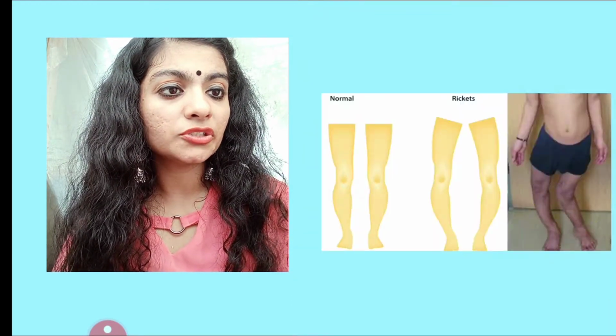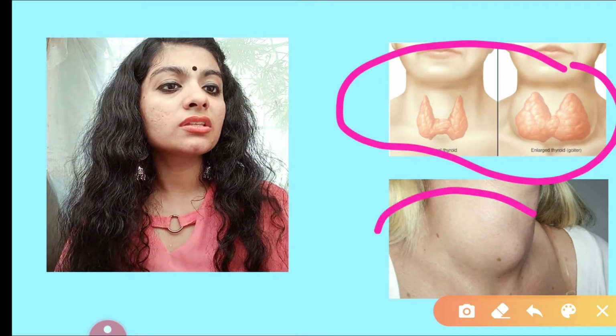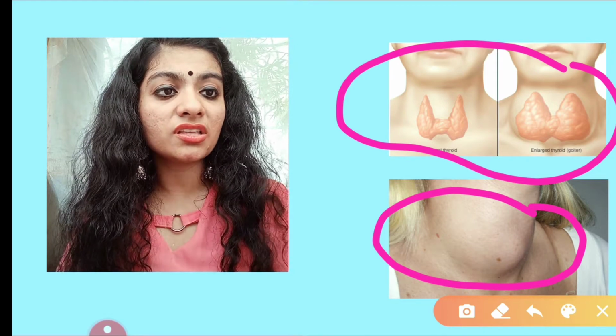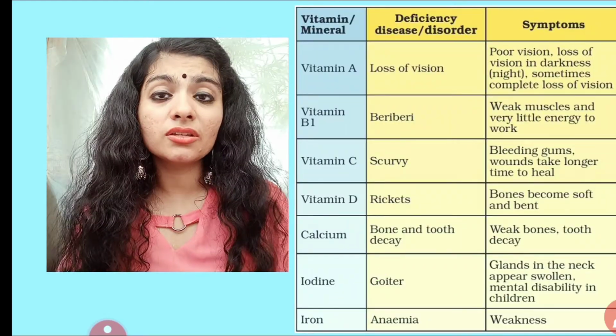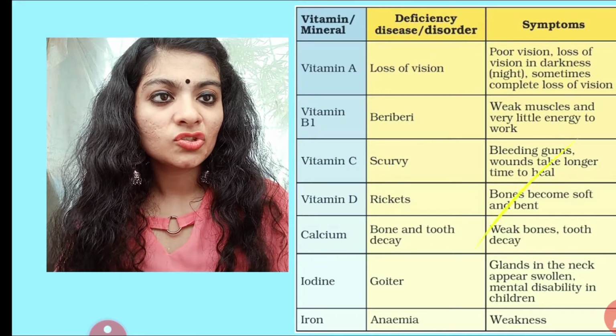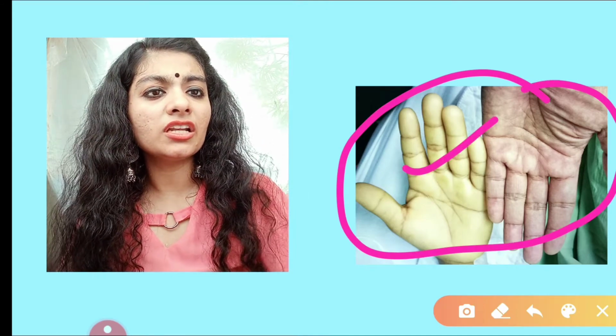I'll show you the image. See, the thyroid gland, how it swells. This is how it looks when a person is suffering from goiter. Next, iron. When there is deficiency of iron, there is a disease called anemia. So there is weakness. You can literally see the difference. This is a person with anemia and this is a normal person's hand.